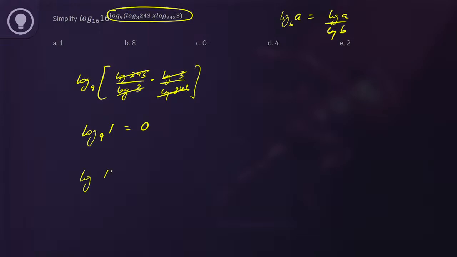So log of 16 raised to the power 0 to the base 16. 16 raised to the power 0 will also become 1. So log of 1 to the base 16, and the answer is 0. Okay. Now, where did log 16 go? Log 16 to the base 16, log of a to the base a is equal to 1. So log 16 to the base 16 is equal to 1. The only trick for logarithms is to remember the basic properties of logarithms.